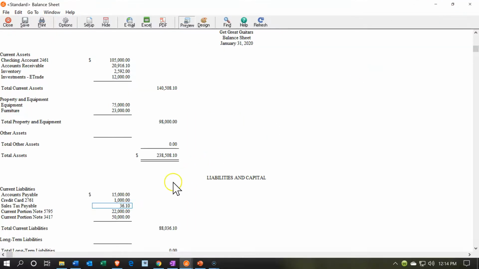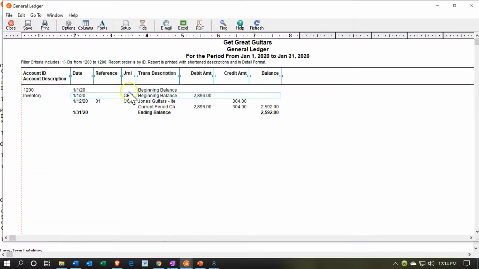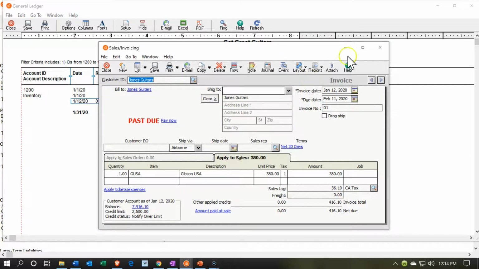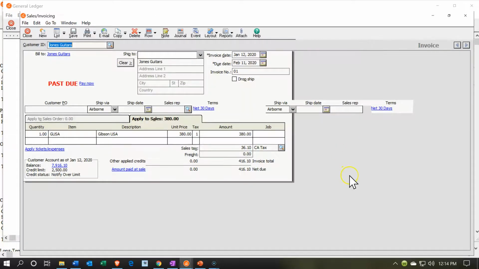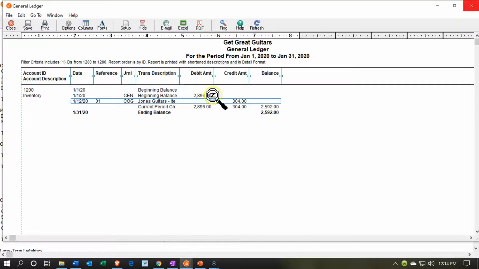So also the inventory should be going down because we sold inventory and we're using a perpetual inventory system. The system is tracking the inventory for us, meaning it's tracking it as we make sales. And therefore, if we go into this one, there's 304. I don't even remember seeing that number, but that is our invoice, isn't it? If I go into that invoice, there's our invoice. The 304 is not on here because we're giving this invoice to the customer, and so we don't want it on there.